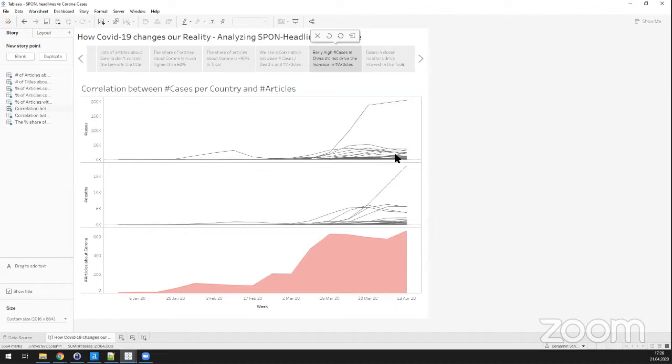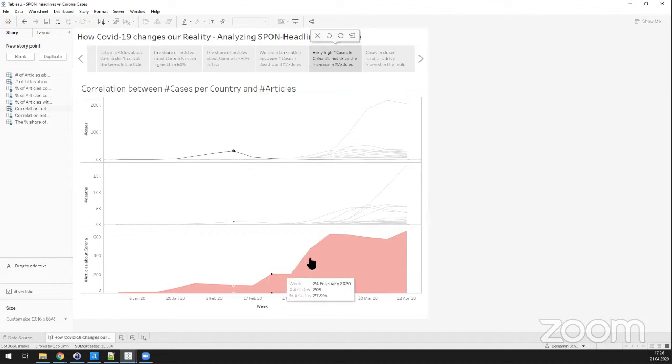No, okay, I just excluded the week here. But what we could see is that the cases in China, the first spike going up here, basically drove interest back then in February in the first articles about the coronavirus. But then it decreased. The number of articles still increased, right? It went up, even though the number of cases in China went down. So there must be something different.